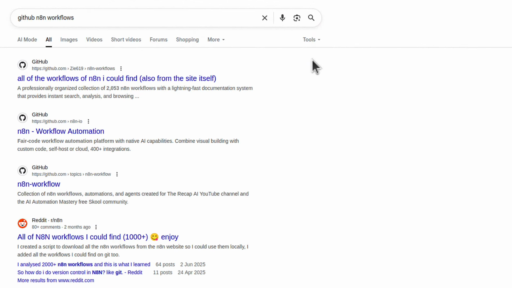Well, the funny thing is that even on the n8n website, there are already over 4,500 workflows available. You just go to n8n.io/workflows, something like that, and you can simply copy-paste all those workflows straight to your n8n. But honestly, these scammers didn't even bother to copy-paste thousands of templates from the n8n website. What they do is sell the workflows that are already available on GitHub, GitLab, Bitbucket, or other remote repositories.